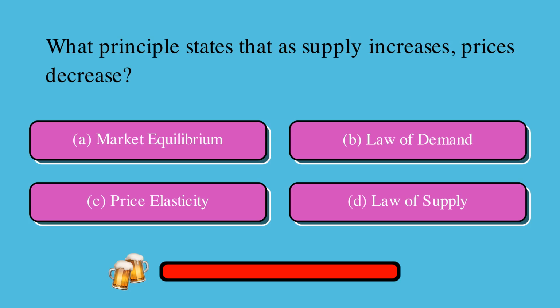What principle states that as supply increases, prices decrease? Is it A, market equilibrium, B, law of demand, C, price elasticity, or D, law of supply? The correct answer is D, law of supply.